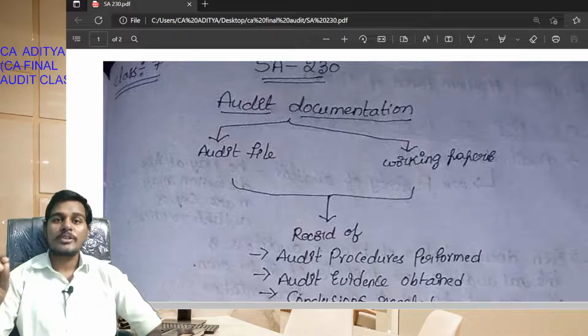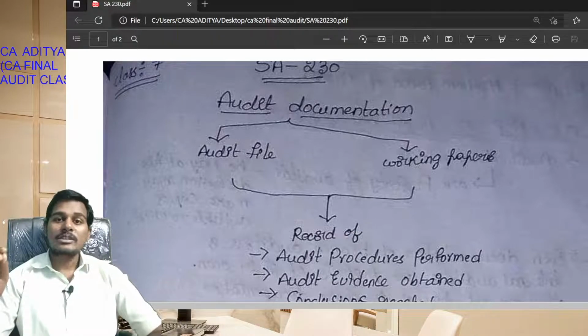Okay students, audit documentation means audit procedures performed. What are the audit procedures to be performed by the auditor? Compliance procedures and substantive procedures. And what is meant by audit evidence? Audit evidence means sufficient and appropriate audit evidence.